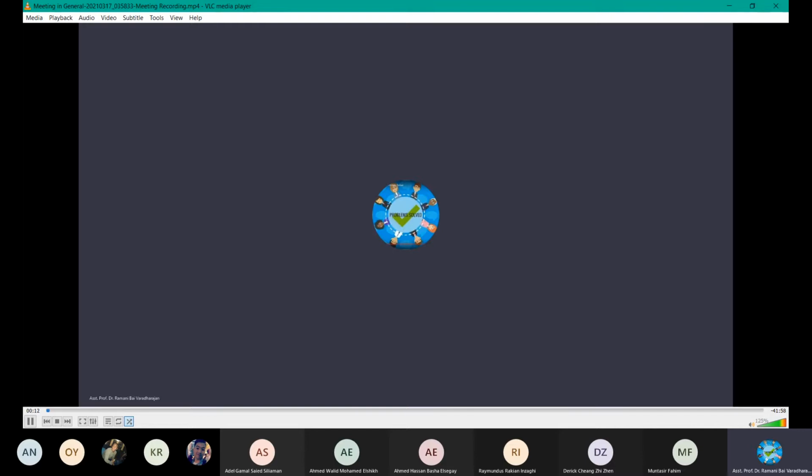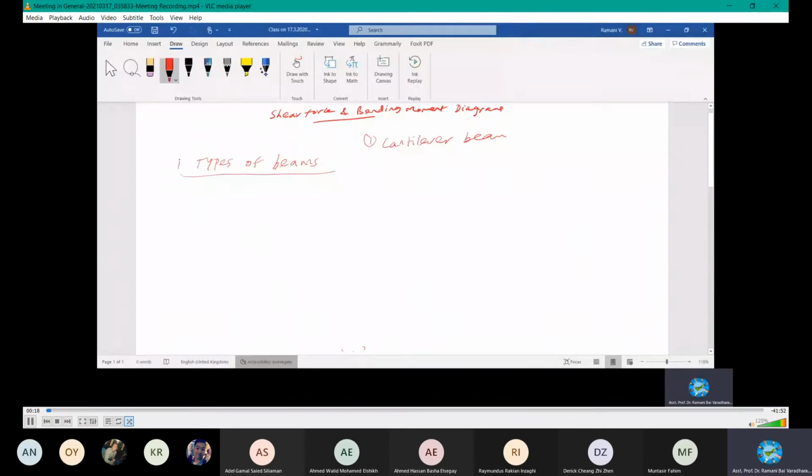Let me share the class note for you. Today the new topic is on shear force and bending moment diagrams on transverse loading. Right, you've seen different types of loading. Today we will have a lesson on how to analyze the member for transverse loading.